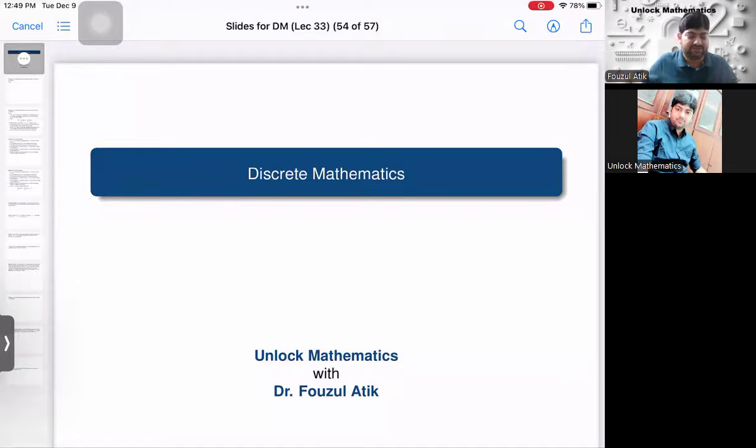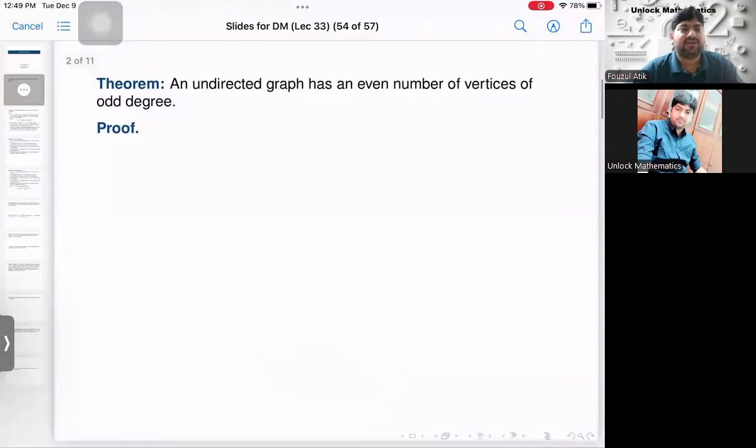In the first lecture, we discussed graphs, vertices, edges, degrees, and finally the handshaking theorem. What was that? The sum of the degrees of the vertices is equal to 2 times the number of edges. Therefore, from the previous lecture, we understood that the sum of the degrees must be an even number. Right.